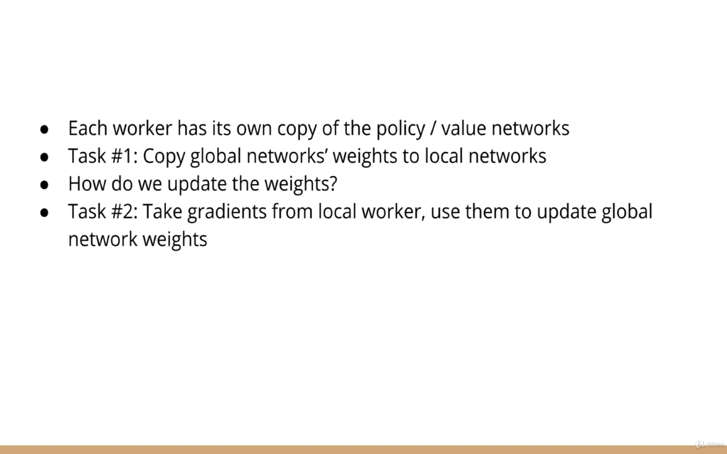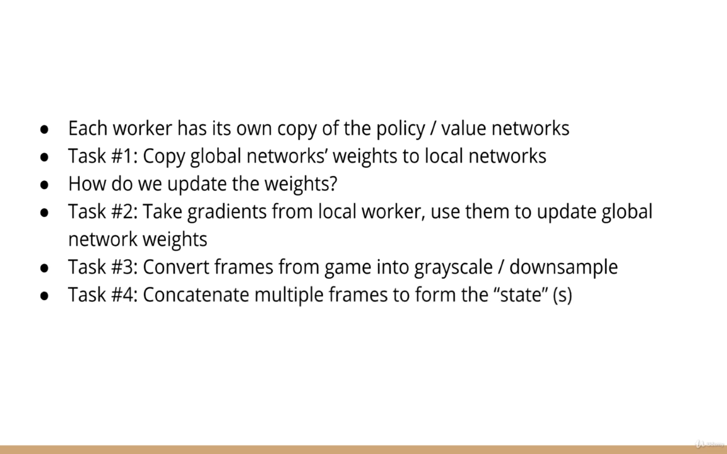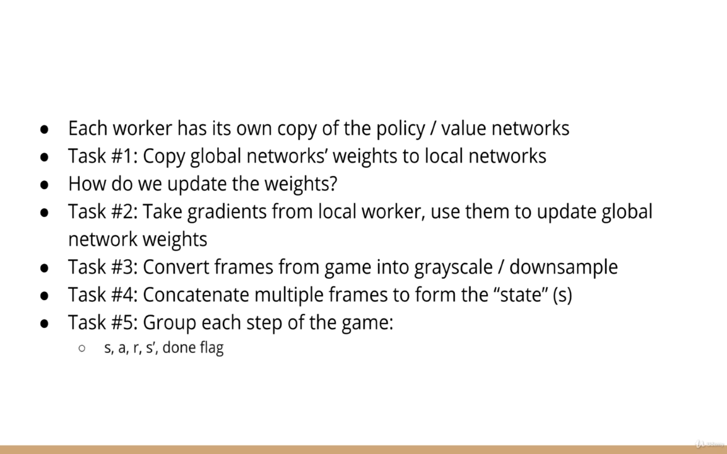We also need some other basics, such as a function to convert the images from the game into grayscale and downsample them. Then we need a function to concatenate 4 consecutive frames from the game into a single array. So that's what's going to be the state to our neural networks. We'll also need a way to group each step of the game together. So that's going to keep track of the state, action, reward, next state, and whether or not the episode ended. We can use this object to then form the inputs and targets to update the weights of our neural networks. So that's just a short summary of everything the worker has to do. So now let's get to the code.